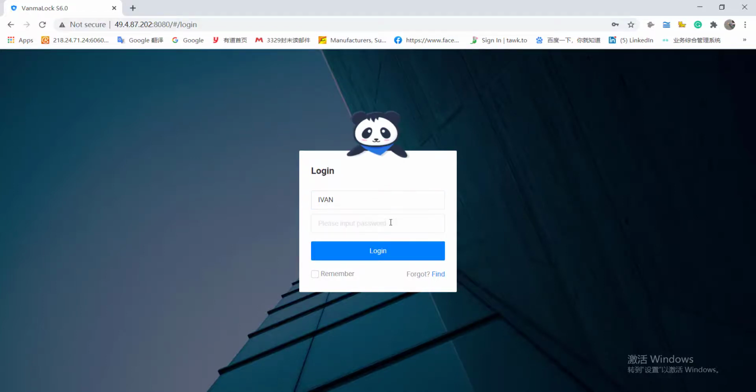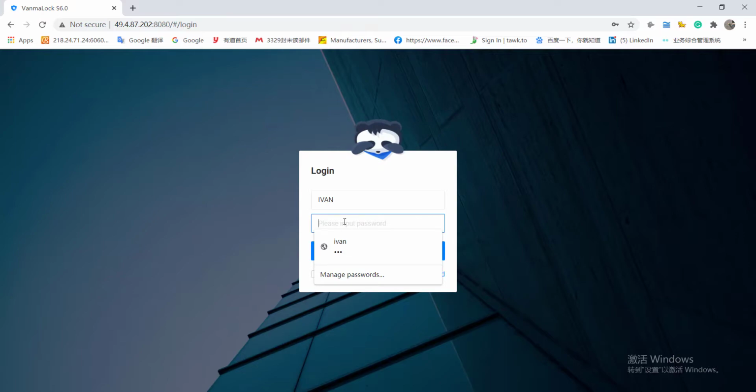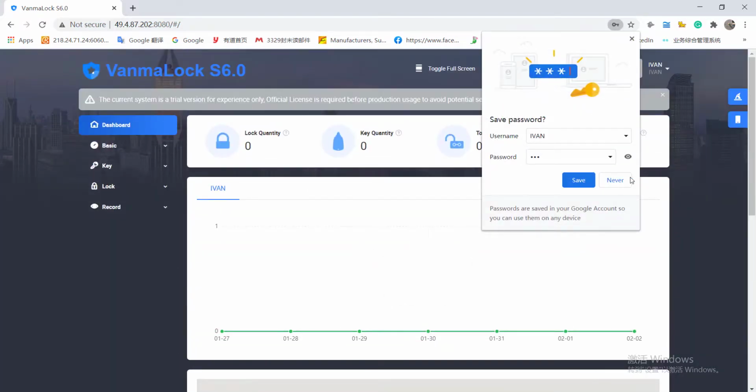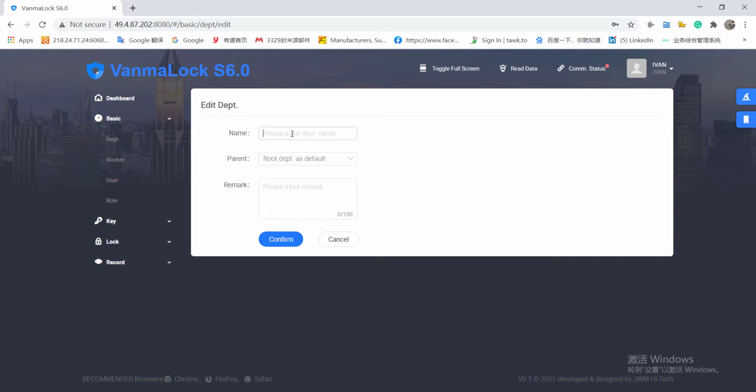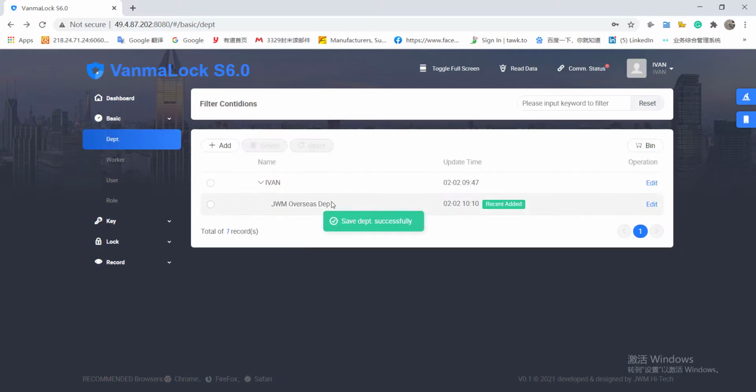Log in the software, input the password 999. Create a department and input the necessary information. Then confirm the information for that department.